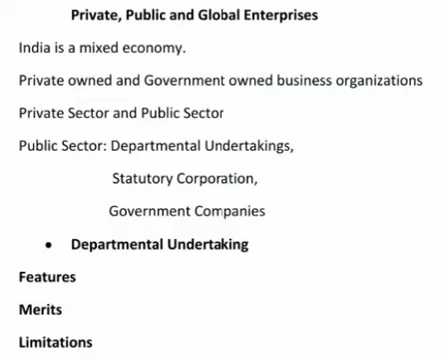In the last chapter we discussed different forms of business organizations, right? All those organizations are privately owned, so they all come under the private sector. Now, in this chapter, we will be discussing various things, but the first thing we will discuss is the public sector. Under the public sector, we have three different kinds of enterprises. The first one is departmental undertakings, the second one is statutory corporation, and the third one is government companies.